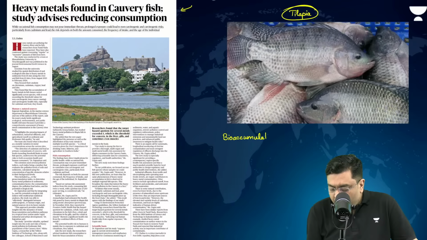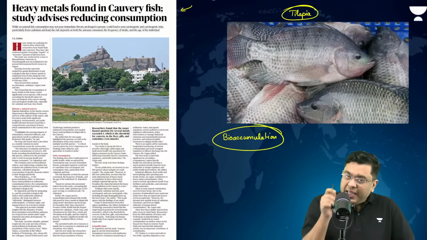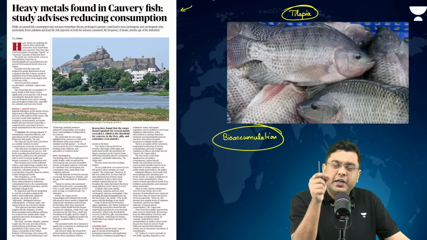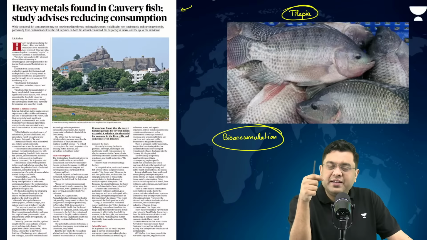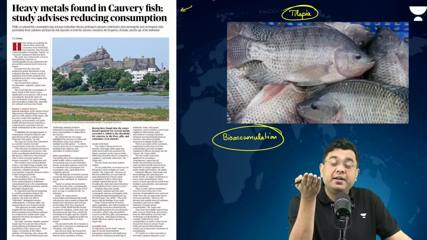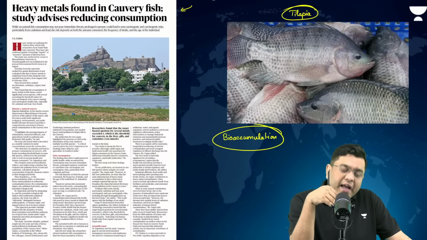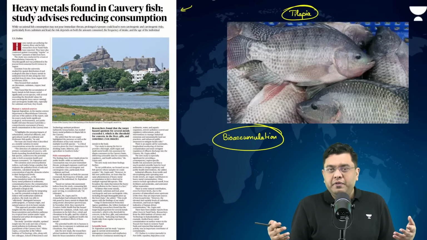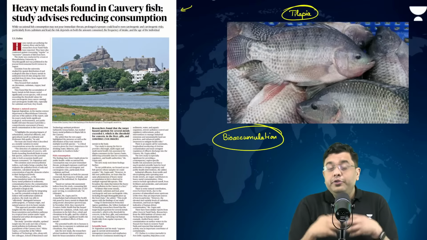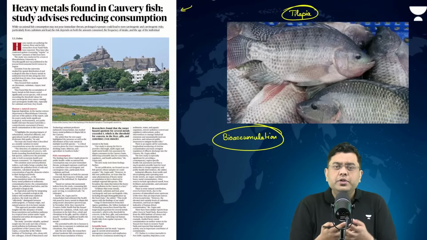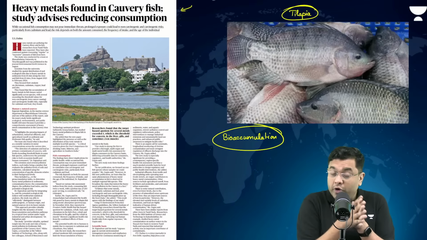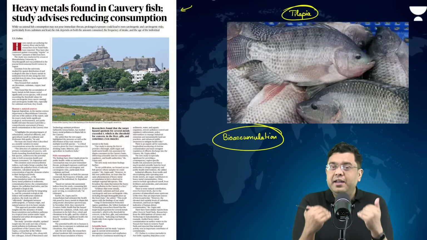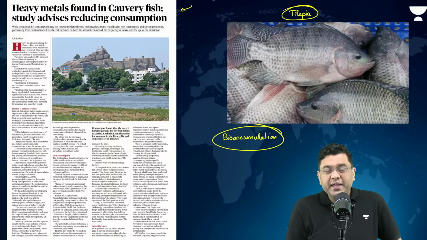So, let's suppose the fishes keep on consuming the same contaminated source, or keep on living in the same contaminated source, the contaminant level in their body will increase. And slowly and steadily, let's suppose people who are living on the banks of river Kaveri are also consuming these fishes in larger amounts, or on a daily basis or a frequent basis, the contaminant level in their body can also increase.